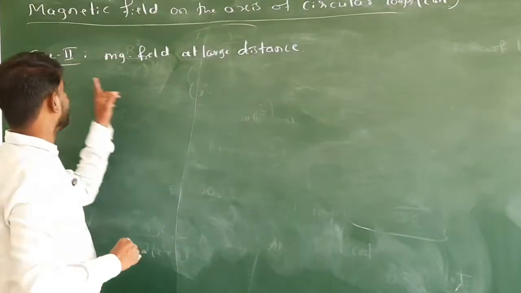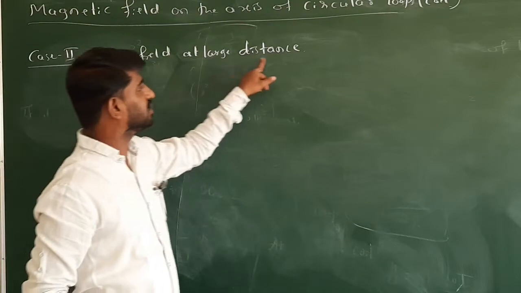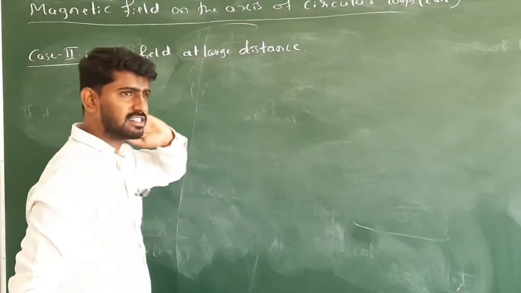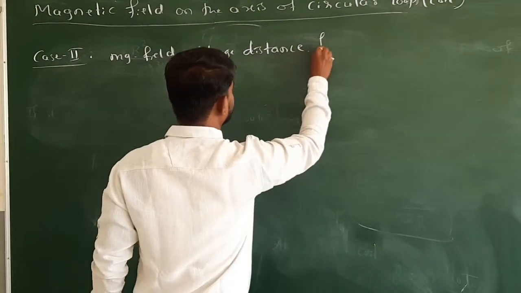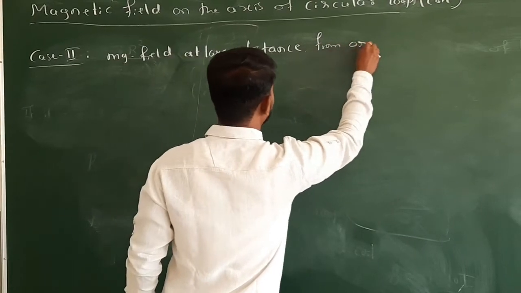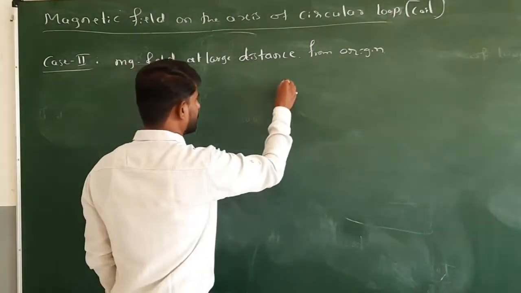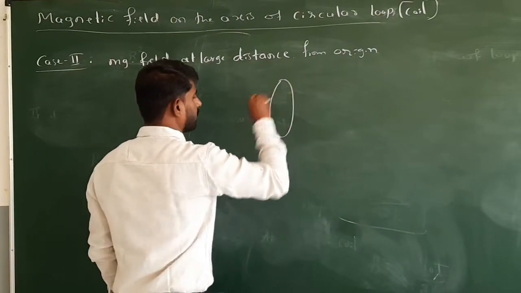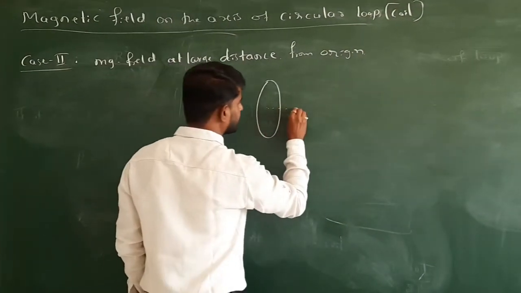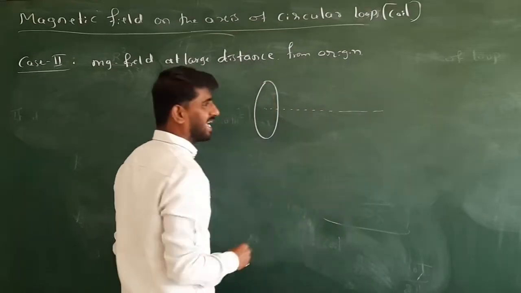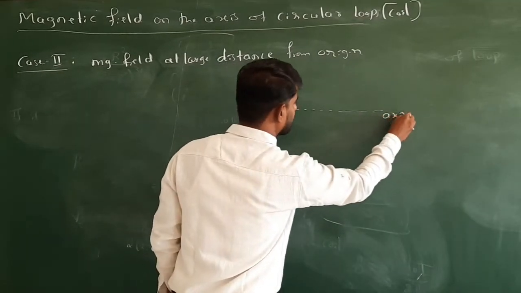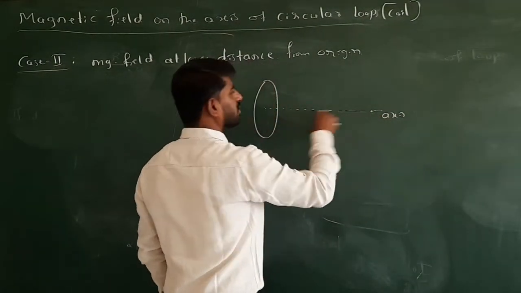So, and second case is magnetic field at a large distance from the origin. So where are we doing all this? So we are getting the magnetic field at the axis, on the axis only. So this was our loop, right? And what is this? Axis. This is axis. So we are getting the magnetic field at any point on the axis.